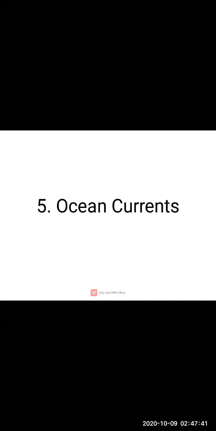Students, in our previous session, we started lesson number 5, that is ocean current. In that, we covered topics such as horizontal surface ocean current, and the reasons responsible for the direction of flow of ocean currents, like rotation of the earth and continental structure. In the last session we also studied the effect of ocean surface currents on human life.